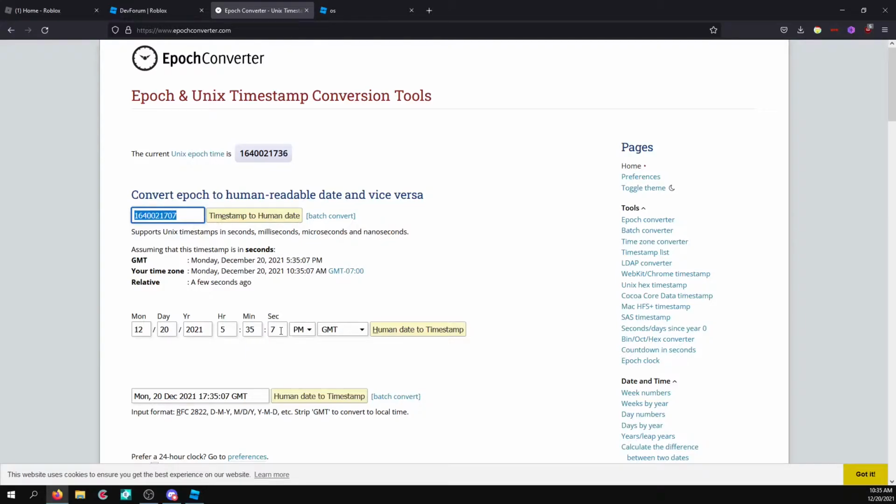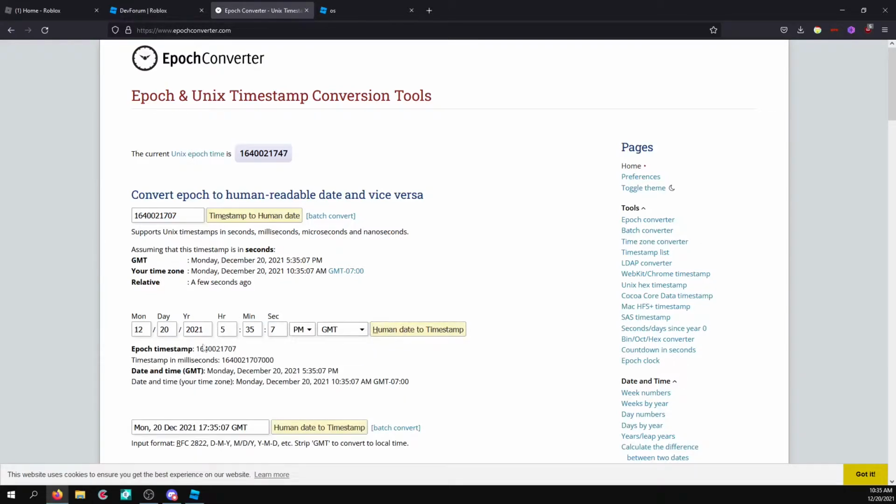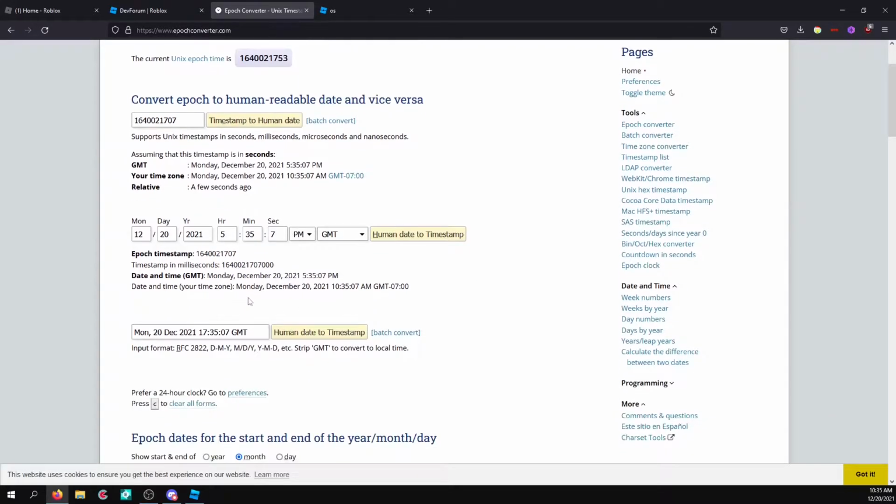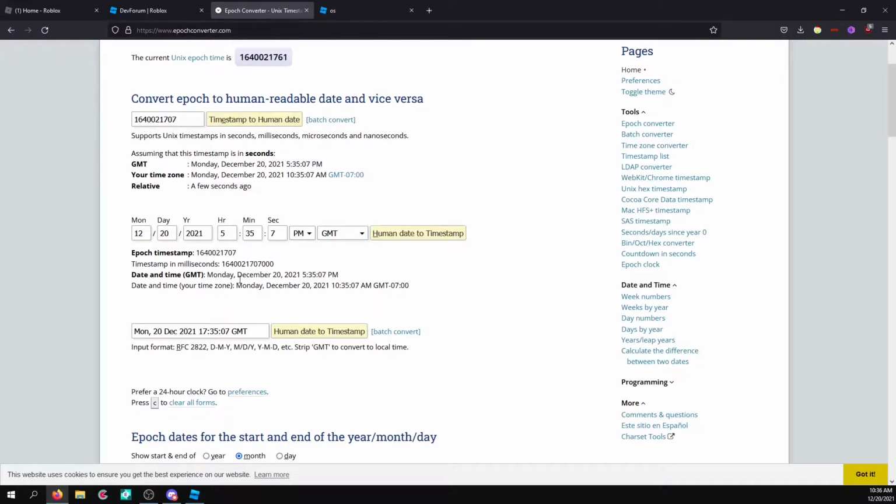You can also put in a specific date and time, set it to be your local time zone, and then do a human date to timestamp, and it'll give you a number, and that's the epoch time, the number for this time, basically. So I'll actually leave this link in the description because it's really helpful.